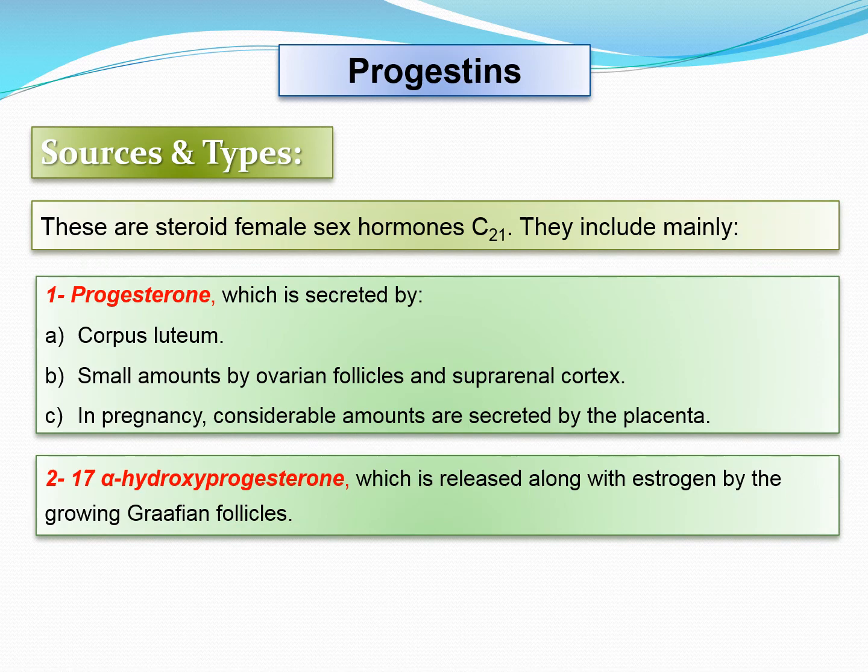The other hormone which is very important to be discussed here is the progestins. They are steroid female sex hormones. They include mainly progesterone and 17 alpha hydroxyprogesterone. Progesterone is mainly secreted by the corpus luteum. A small amount is also secreted by the ovarian follicles and suprarenal cortex. And in pregnancy, considerable amounts are secreted by the placenta. The 17 alpha hydroxyprogesterone is released along with the estrogen by the growing Graafian follicle.